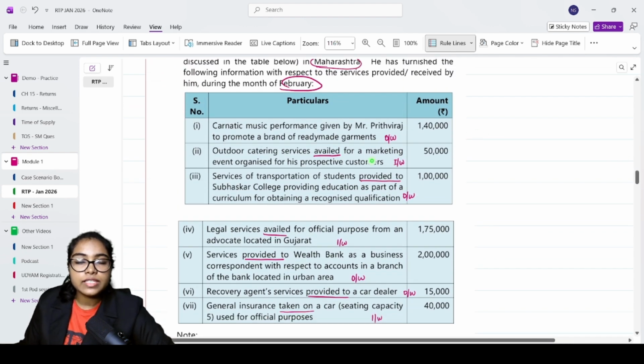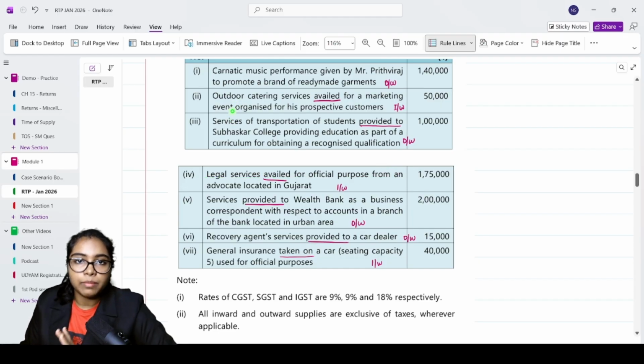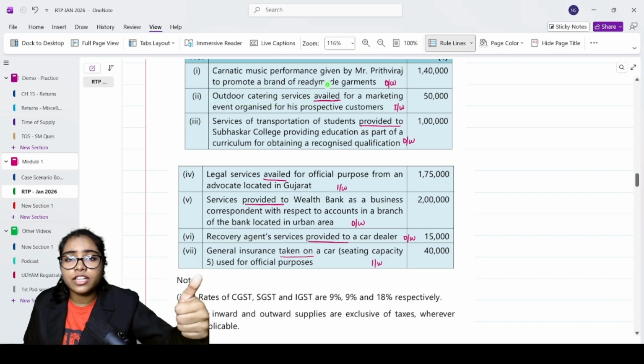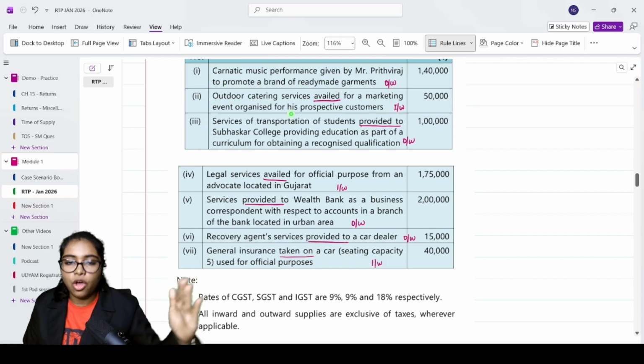Yes. One of these is going to be under RCM. Okay. Where did we see that? Legal services availed for official purpose. Okay, before that, let's just review through the inward supply. How will you identify it? Okay, outdoor catering service, as soon as you see outdoor catering service, if it is not for further outward supply or if it is not under statutory obligation, it is blocked ITC.